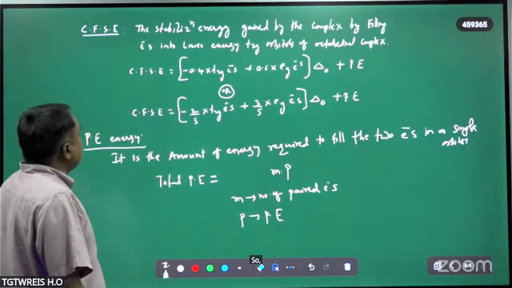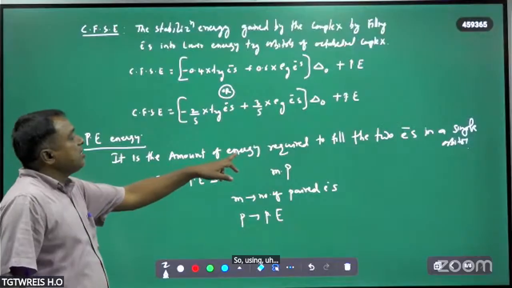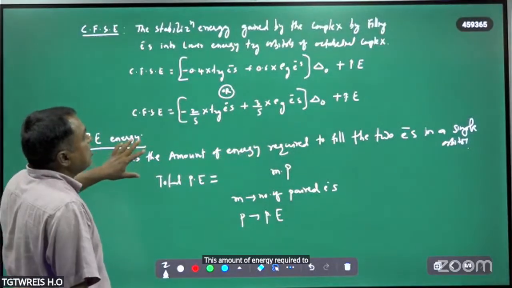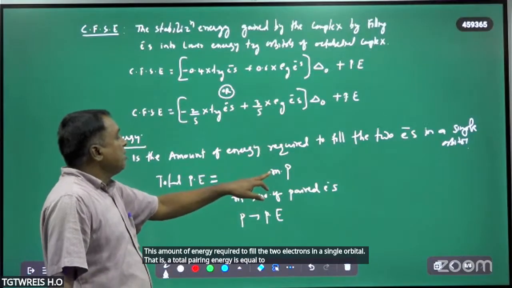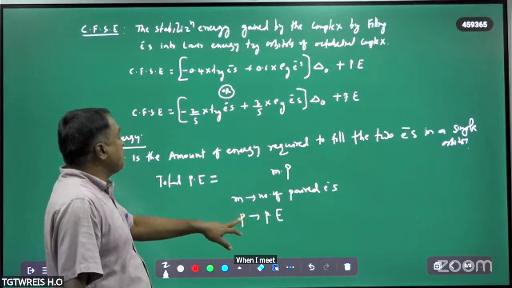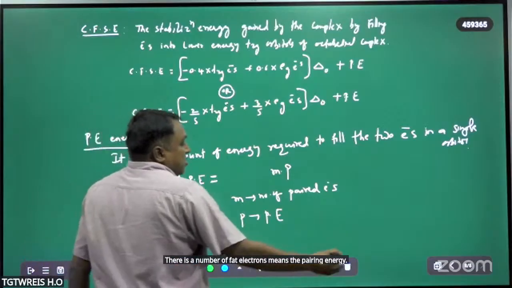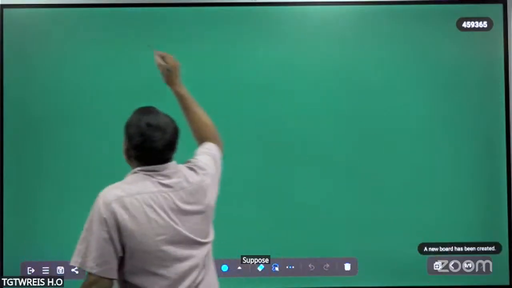So pairing energy is the amount of energy required to fill two electrons in a single orbital. That is, total pairing energy is equal to m into p, where m is the number of paired electrons, p is the pairing energy.